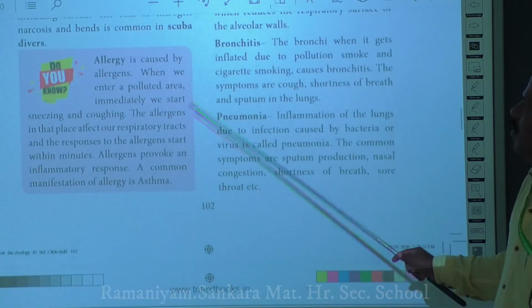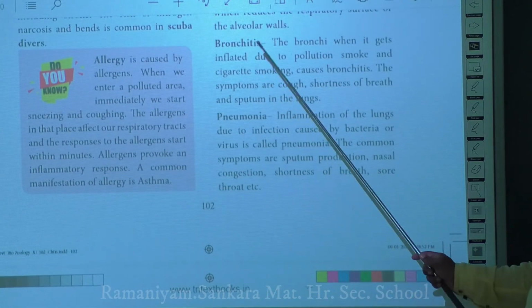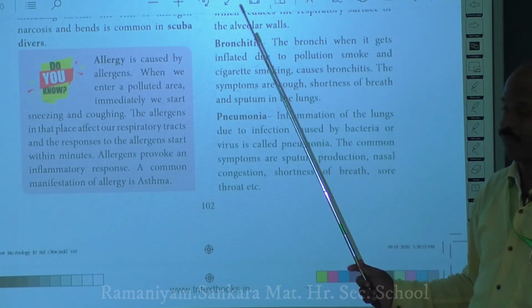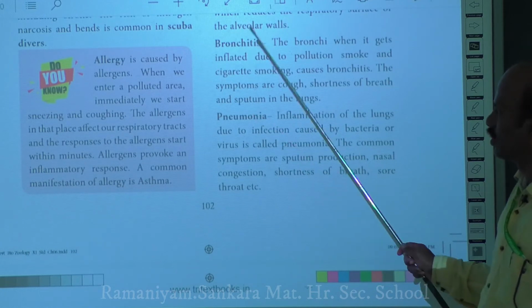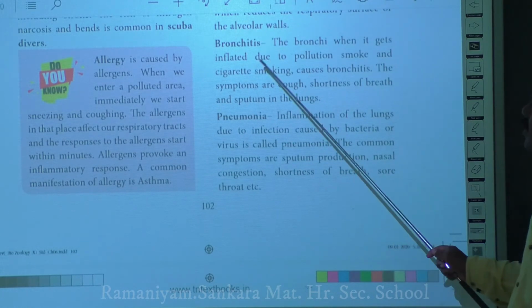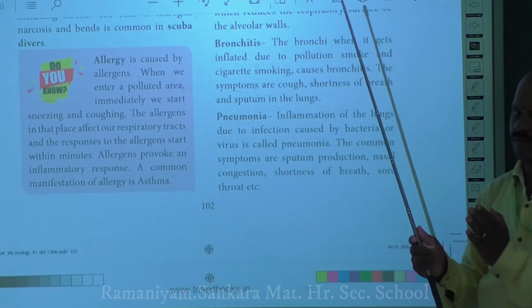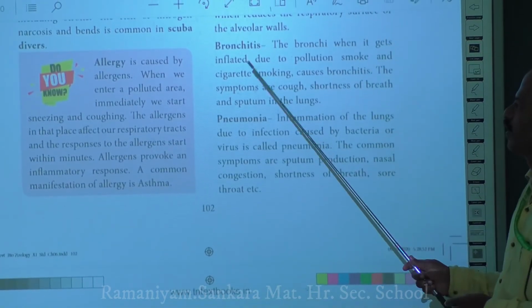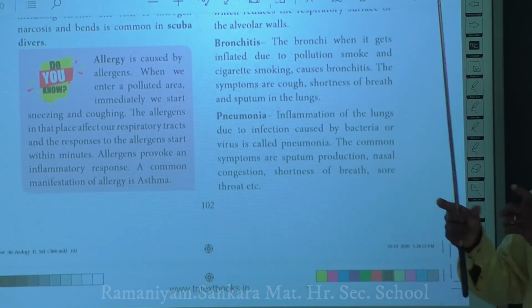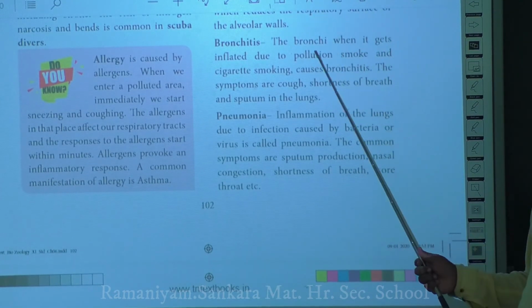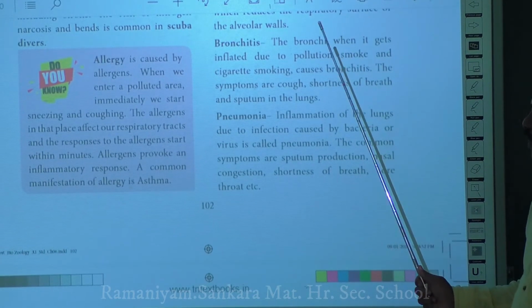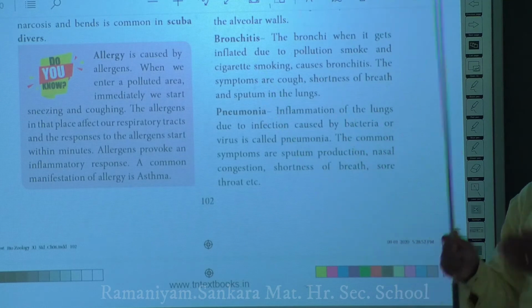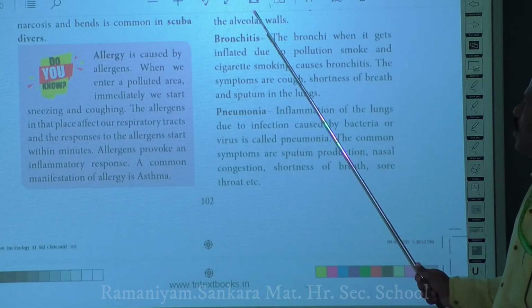Next, bronchitis. So what is meant by bronchitis? As the name indicates, itis means inflammation. So there is an inflammation in the bronchi, so it is called bronchitis. Here the bronchi, which are a continuation of your trachea, will be inflamed. It means they will become more widened, and because of pollution smoke as well as cigarette smoking, you may get widening of these bronchi, and it is called bronchitis.